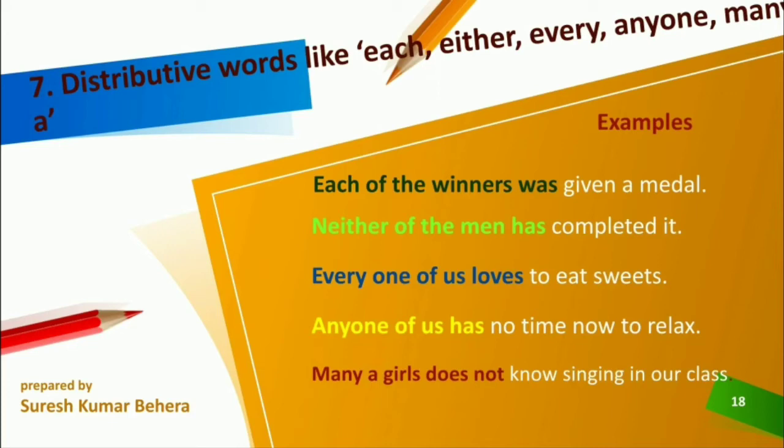Anyone of us has no time now to relax. The same way, anyone of us, every one of us, neither of the men, each of the winners, many a girl doesn't know singing in our class. So all these refer to a singular subject. As the subject is singular, the singular verb is required.